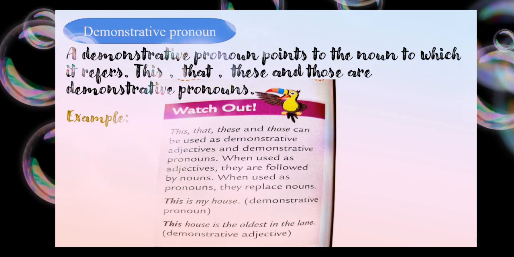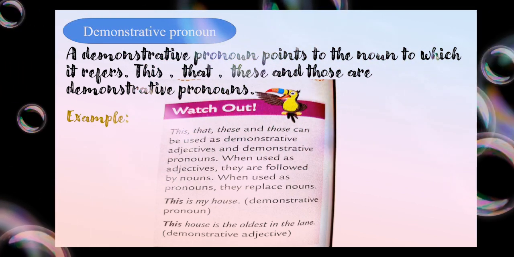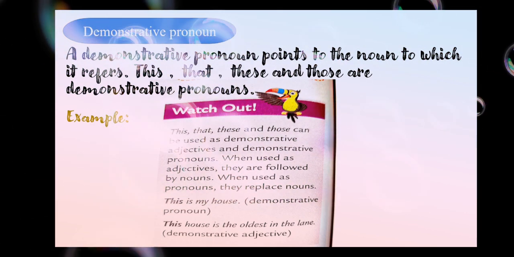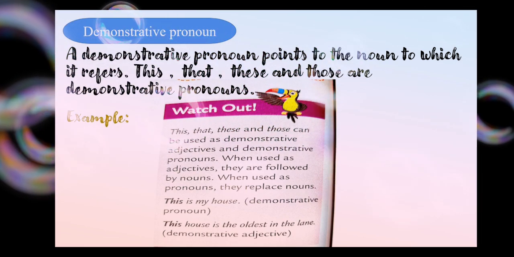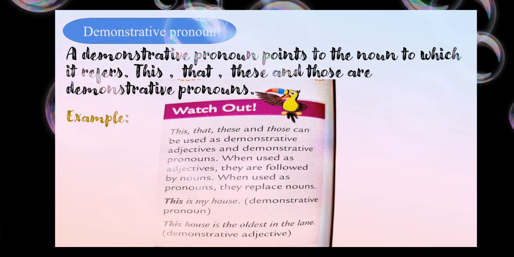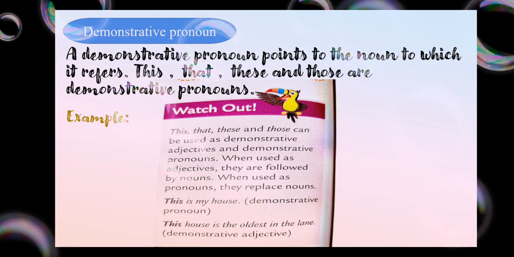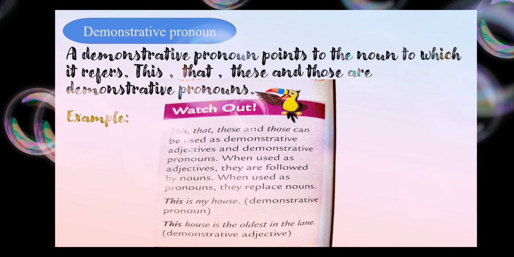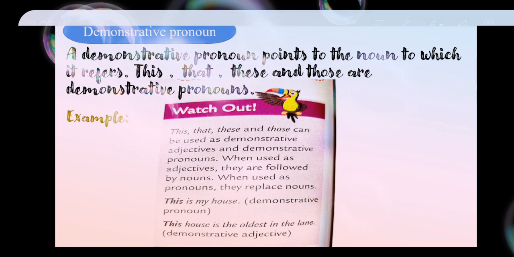Now we'll have a look at Watch Out. It is in the bottom right-hand corner. What I want to say here is, what is the difference between a demonstrative adjective and a demonstrative pronoun? First you need to remember this, that, those, these. When I talk about a pronoun, it means something that takes the place of a noun. That is a demonstrative pronoun. When I talk about an adjective, you will see they are always followed by a noun.